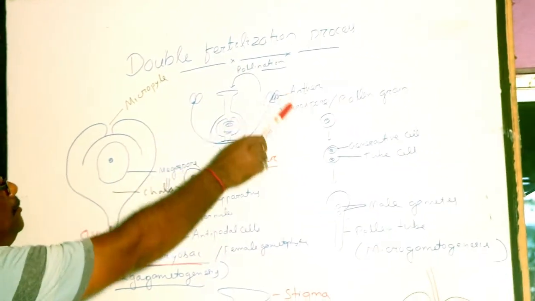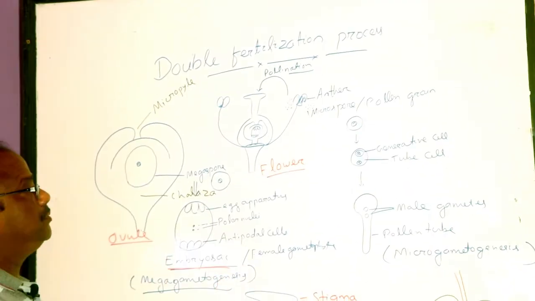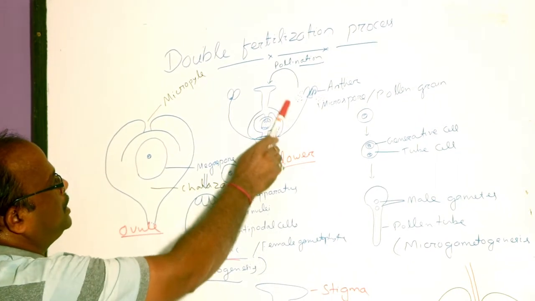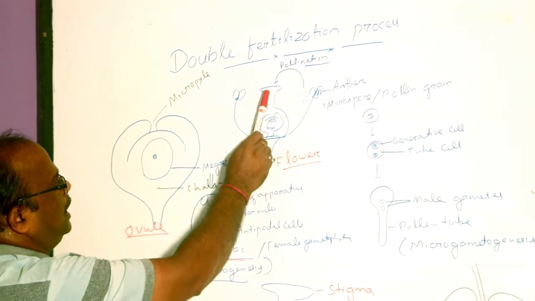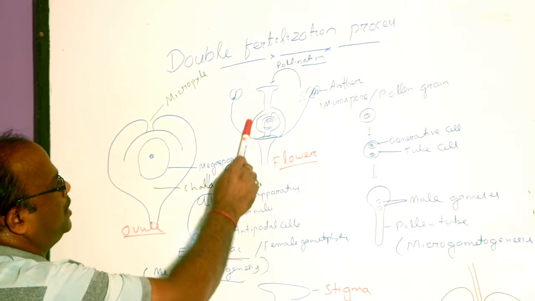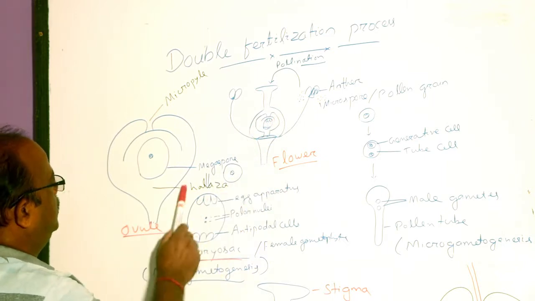Here is a flower. Flower is the modified shoot. The female reproductive whorl of flower is gynoecium. Gynoecium has three different parts: stigma, style, and the basal swollen part is ovary. Inside ovary, ovule is present.